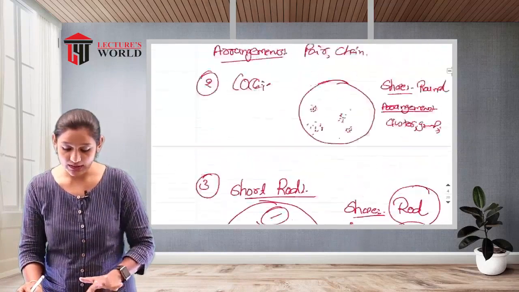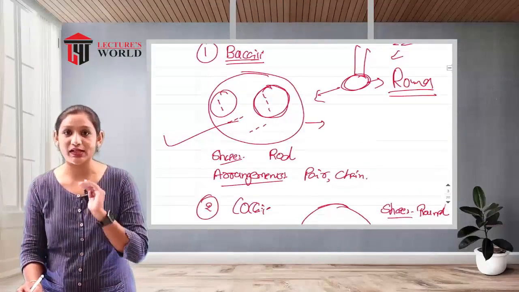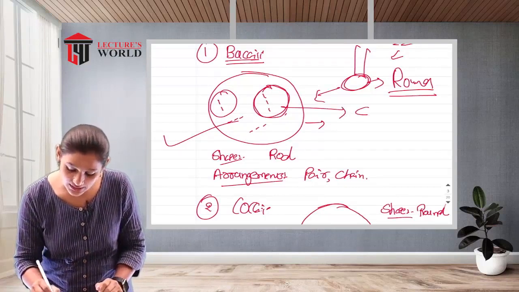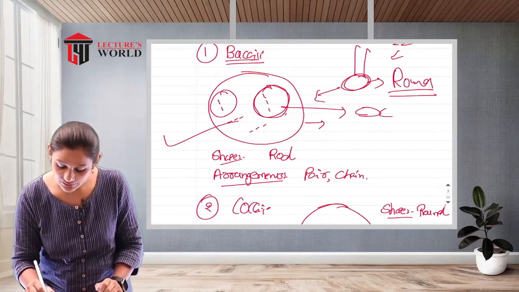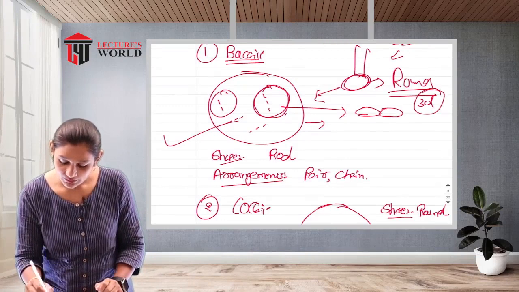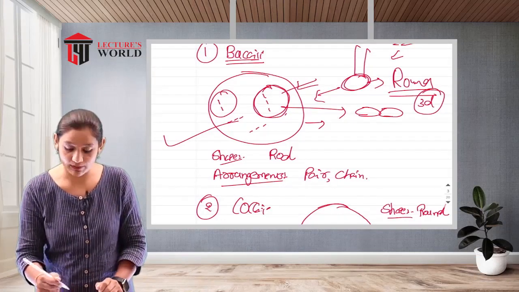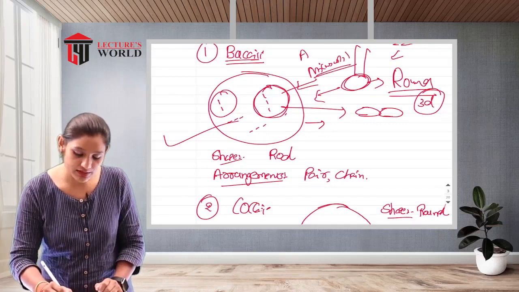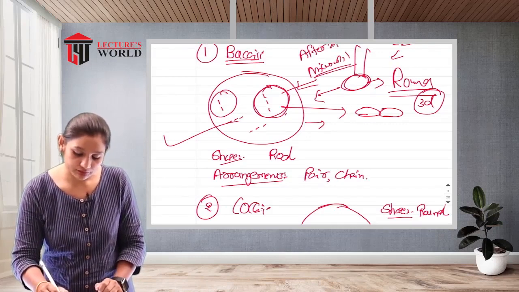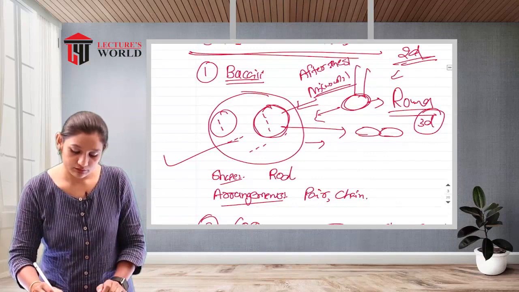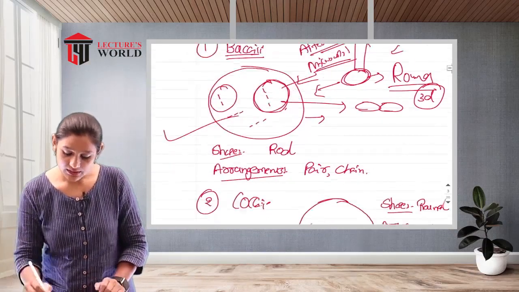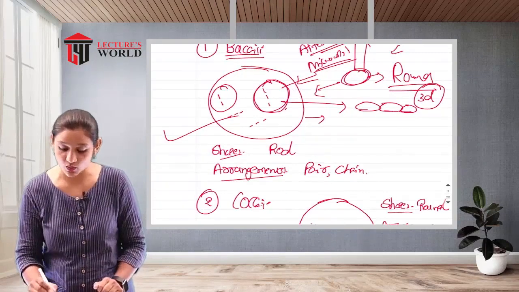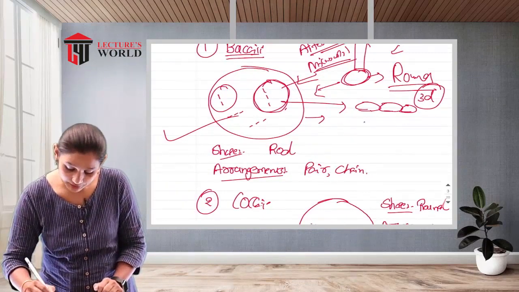Now we focus on how it is actually observed in 3D. Let's zoom in. This is an oval shape in a 3D form, the microscopic image after the stain. This is the rod shape, but in 3D it is an oval shape in a chain.